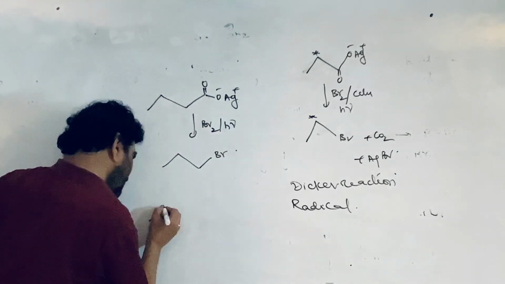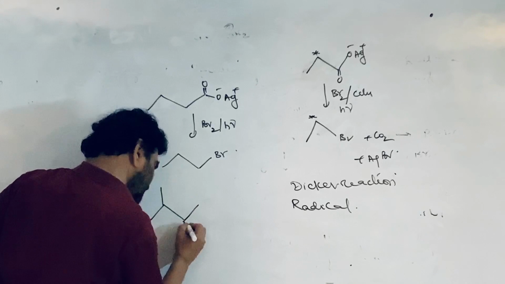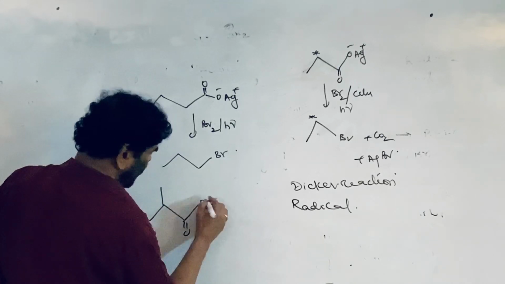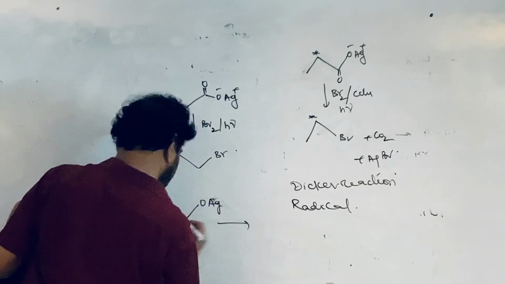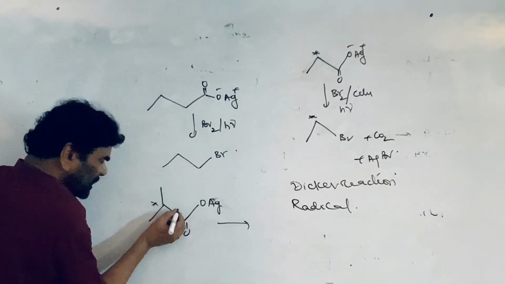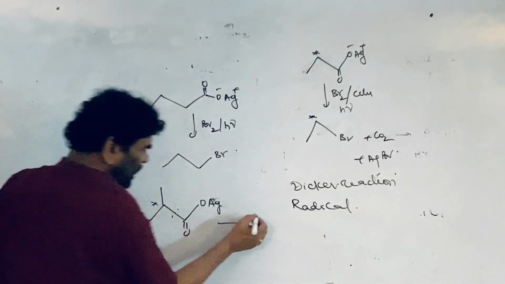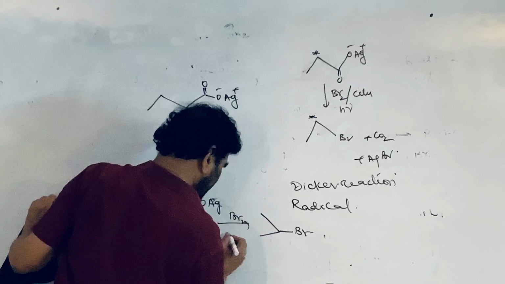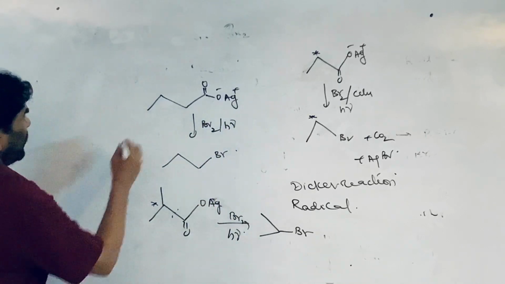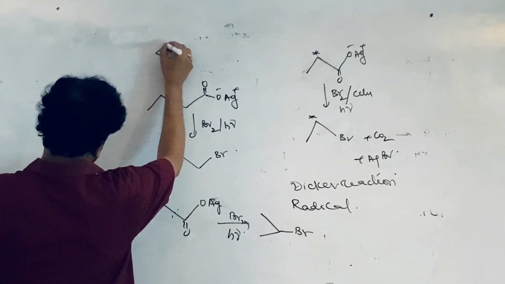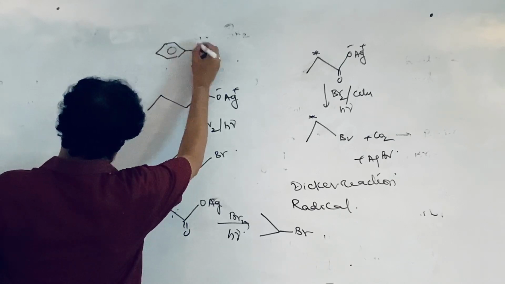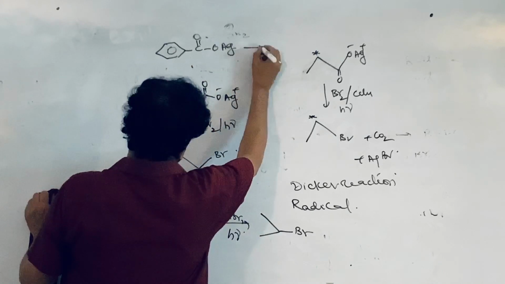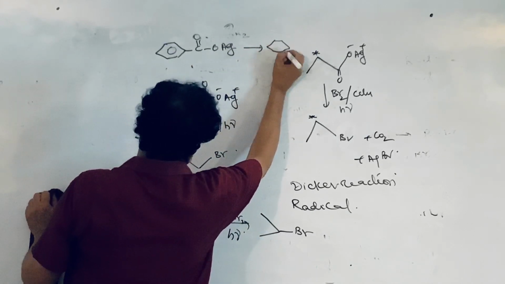If you take isobutanoate, the silver salt of this one, subjected to this reaction, this carbon is cut off and isopropyl bromide is formed, with bromine in carbon tetrachloride and light. If you take silver benzoate, this gives bromobenzene.